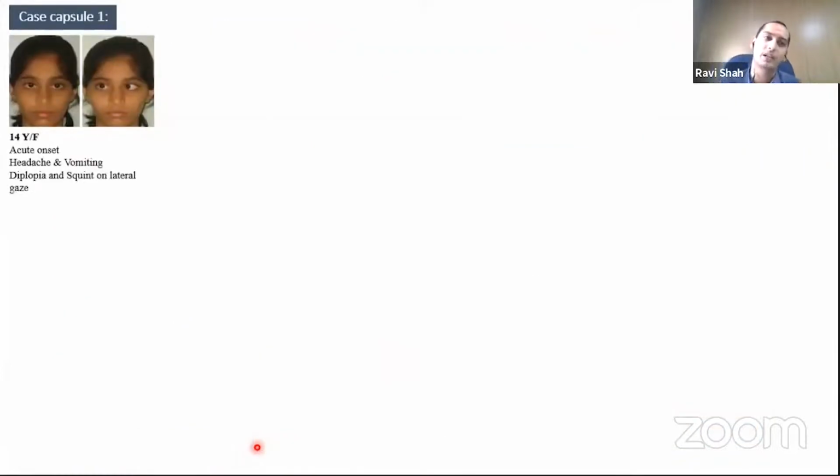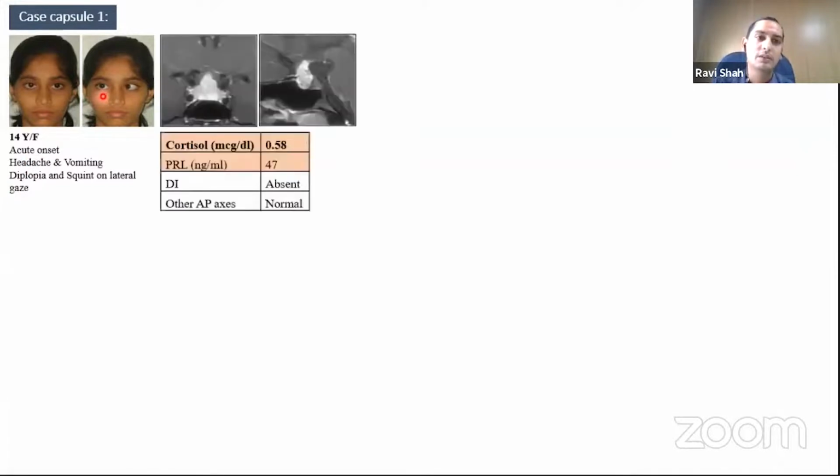So then we switched over to a third mode of treatment, which we have exemplified in the following two cases. A young female presented with acute onset headache and vomiting, and there was diplopia and evident right sixth nerve palsy. The MRI identified characteristic features of adenohypophysitis, and biochemically there was involvement of the HP axis with hyperprolactinemia.